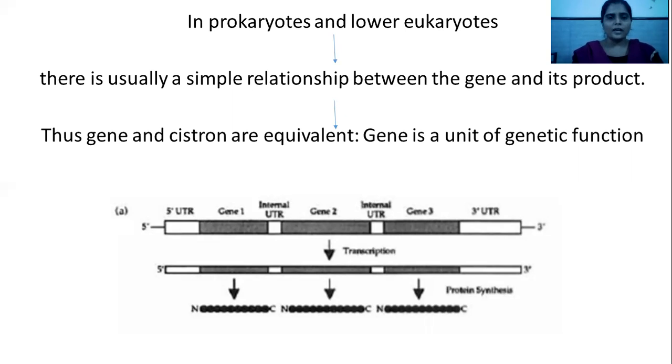You can see in the diagram here: this is gene 1, gene 2, gene 3, and in between each gene, internal UTRs are present, that is, untranslated regions. But within a gene, non-coding sequences are not present. This complete gene codes for one complete protein. That is, the protein is directly proportional to the sequence of the gene present. And that is why this gene itself is called a cistron in the case of protein.